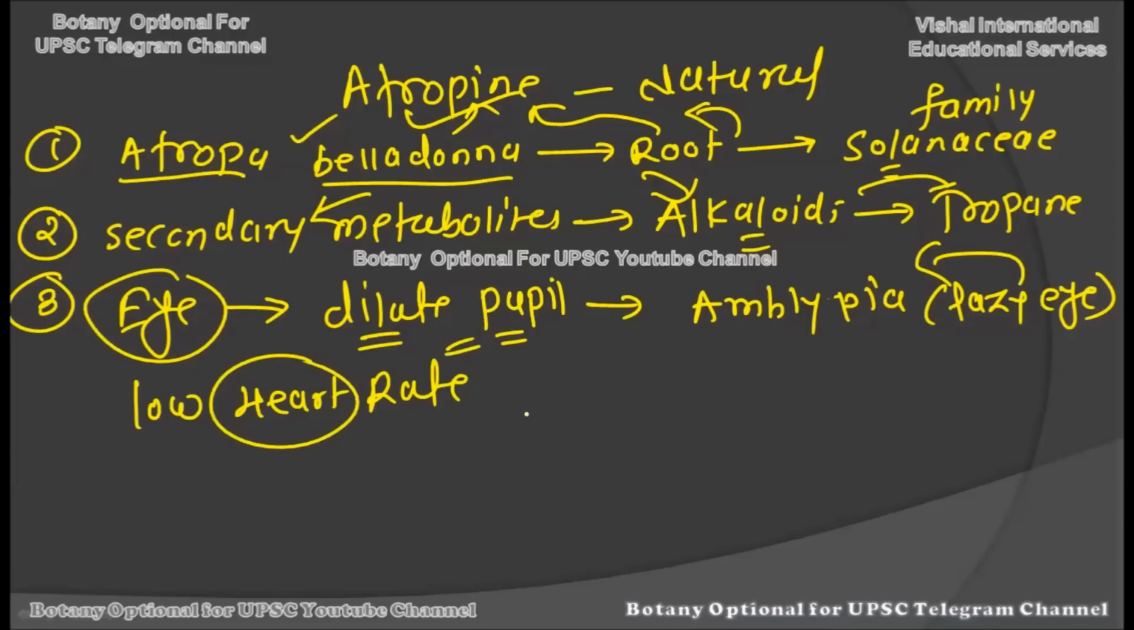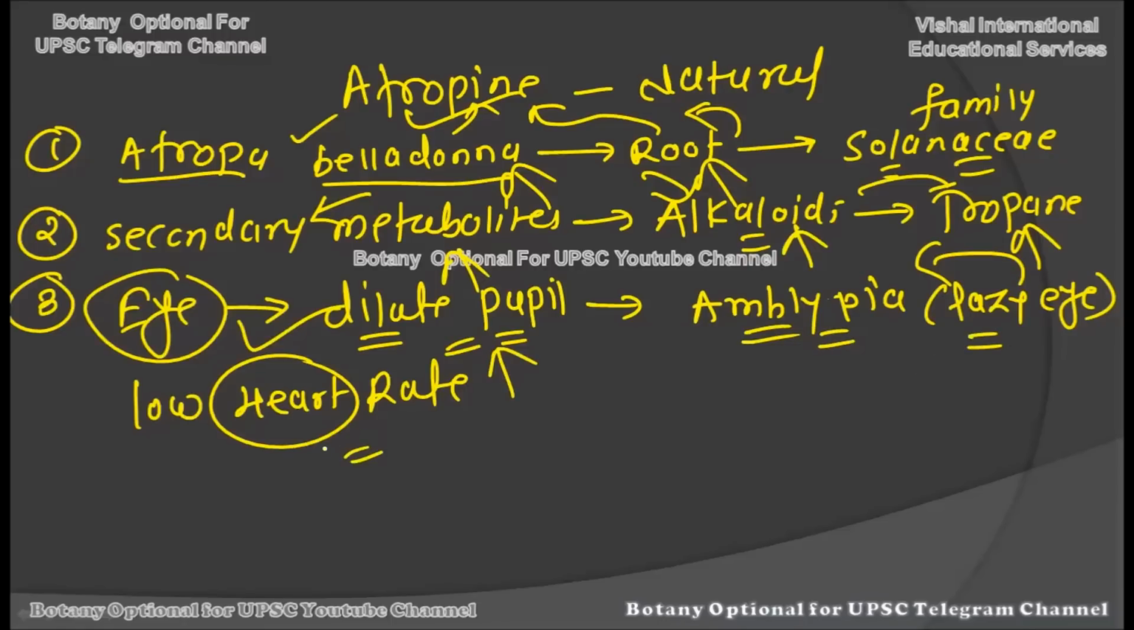So basically, when you talk about atropine, it belongs to the plant called Atropa belladonna. It comes from the root portion, and it belongs to the Solanaceae family. It's a secondary metabolite and belongs to the alkaloids called tropane alkaloids, and it is very useful in eye treatment to dilate the pupil just before the eye examination, and for conditions like amblyopia, which is also called lazy eye, and it is also useful in case of very low heart rate.